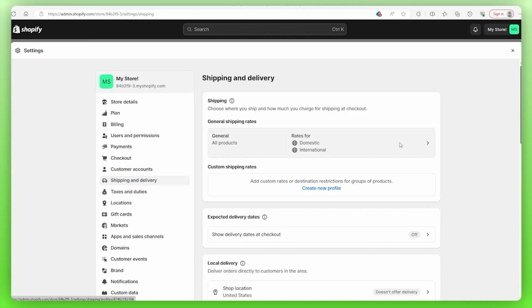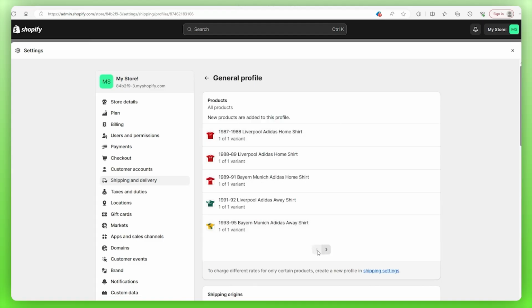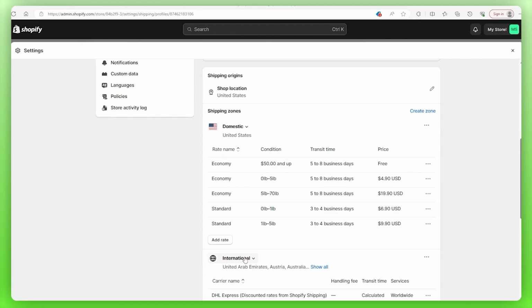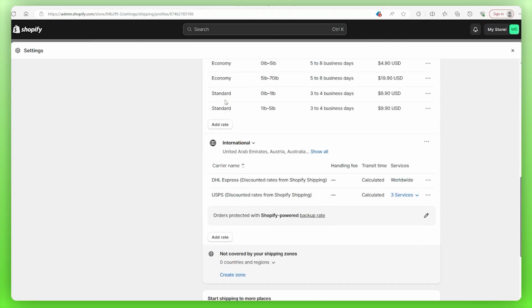So let's hit the general section, and here you'll find the products linked to this profile. Right below that, you'll spot the shipping zones and their corresponding rates for both your main markets and any international ones.